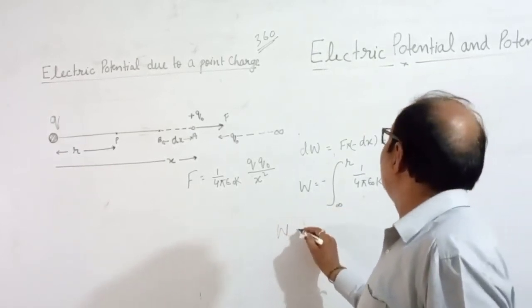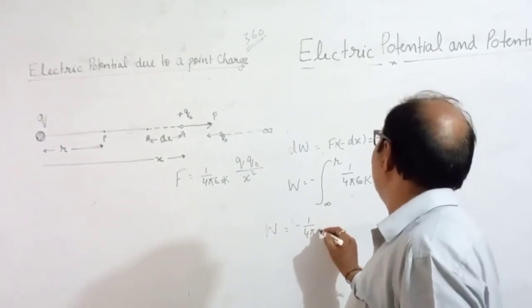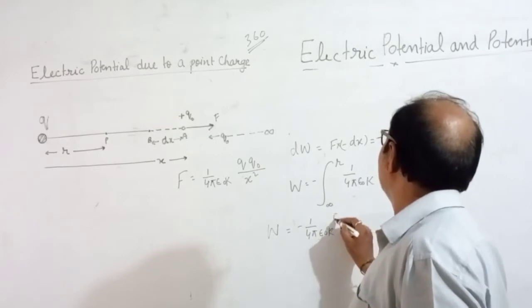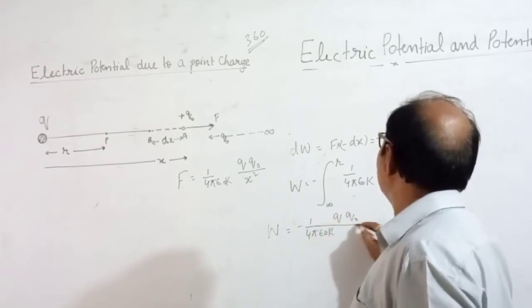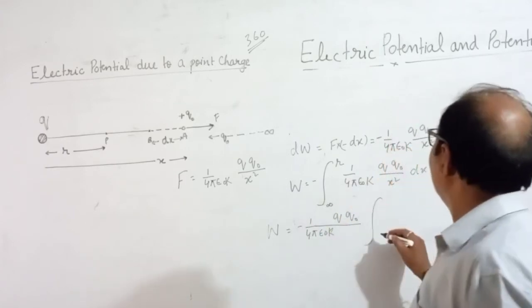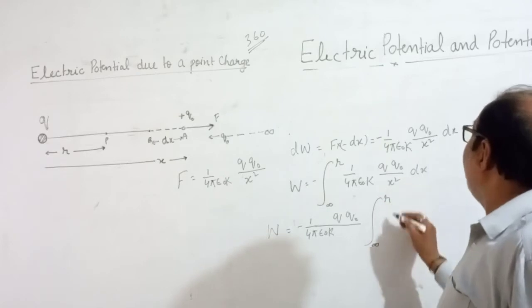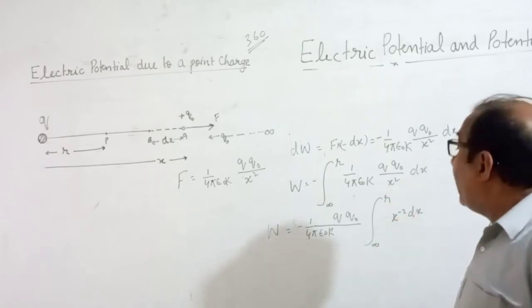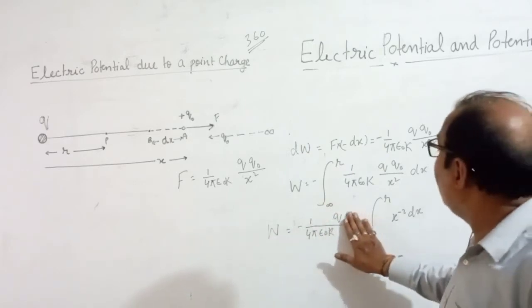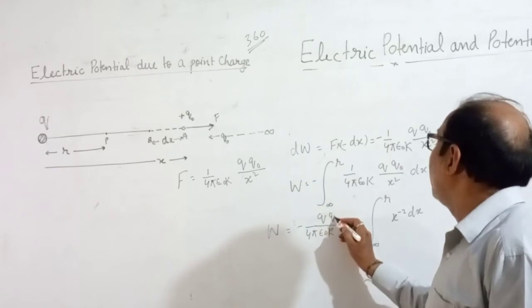Now W equals minus 1 upon 4 pi epsilon naught k q naught. You can take the constants outside the integration sign. And 1 by x square you can write as x power minus 2.